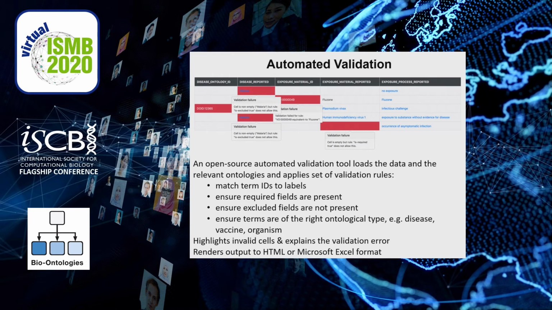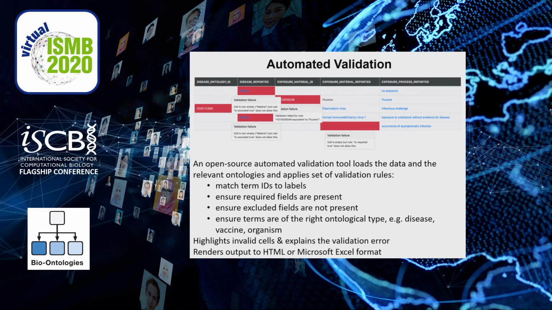By mapping all of their terminology to ontologies, we were able to create automated validation between the different elements of the immune exposure. We did this by developing an open source automated validation tool that loads the data from ImmPort and also the relevant ontologies, and then applies sets of validation rules. These are some examples. We're able to make sure that fields that should be filled are filled and fields that should not be filled are not.